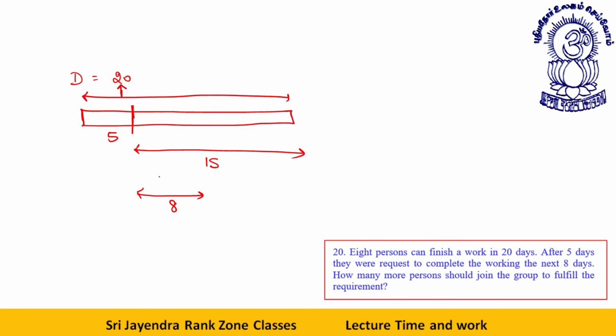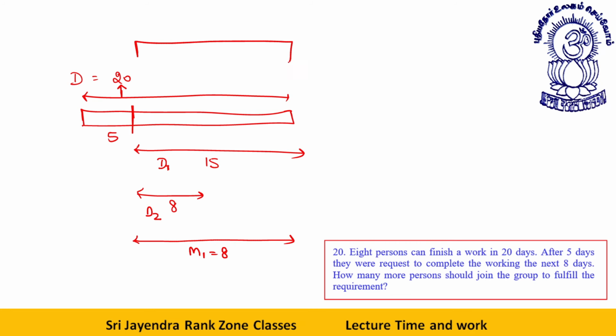See students, this is D1, this is D2. How many men are there? What is the number of men? Men 1 is 8. Okay. See students, now what I'll do, I'll talk about only this portion. I don't have to deal with this portion. This 20, 5 has passed, only 15 days are remaining.